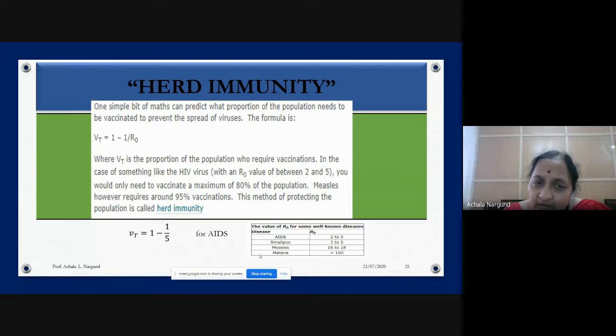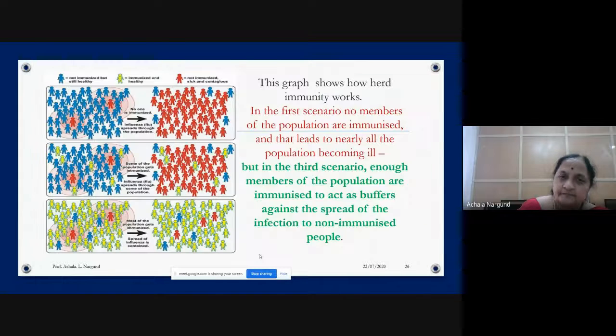Whereas for measles, you need to vaccinate a maximum of 95% of the people. This method of protecting the population is called herd immunity. The calculation is Vt equals 1 minus 1 by 5 for AIDS, which gives you 80%.